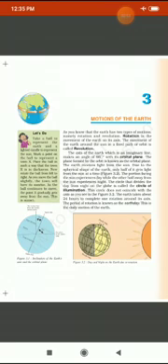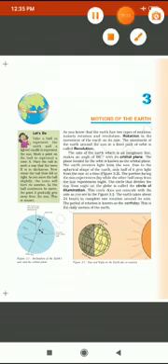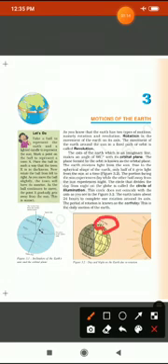Now, what is rotation? Earth rotates on its axis, right? The axes are imaginary. Just for our understanding, these axes are shown on the globe. So Earth rotating on its axis is called rotation. These are the two ends of the axis of the earth, and the earth rotates on this axis. That is rotation.